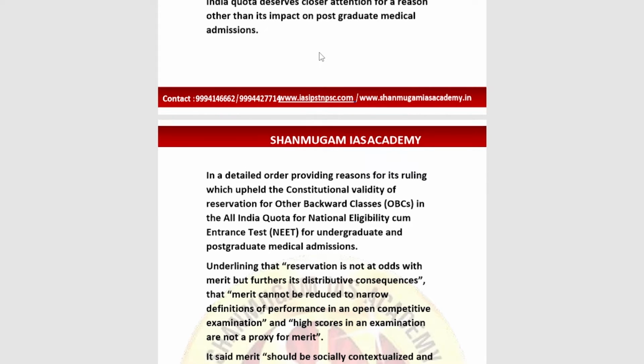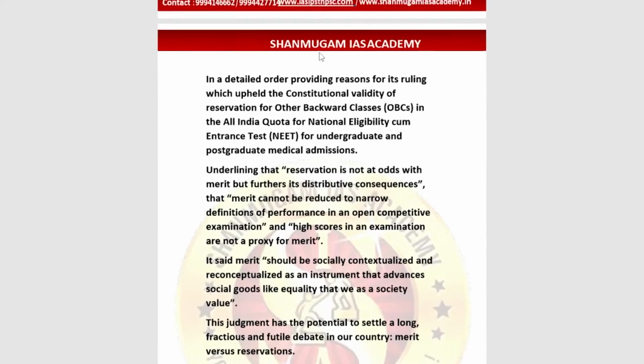The context here is the Supreme Court of India's recent ruling on the all India quota, which deserves closer attention for a reason other than its impact on postgraduate medical admissions. So this is what the Supreme Court has told. We have to pay closer attention towards the Indian quota systems. So this is what is told by the Supreme Court of India.